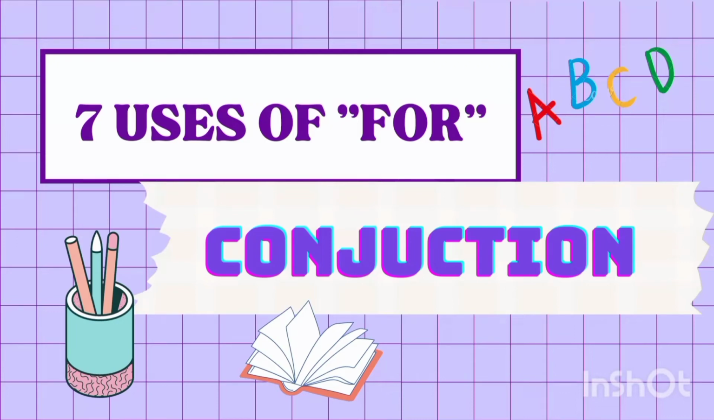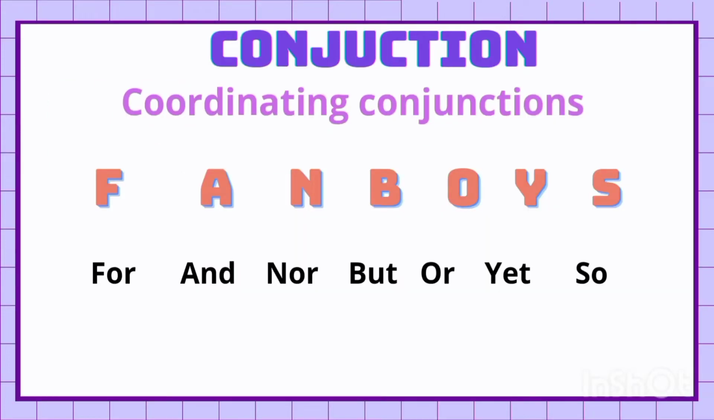As you all know, yesterday we started a topic, conjunction, and we learned the uses of and, but, or, so. In conjunction, today we will learn 7 uses of for. Let's start the video. But first you should know that conjunction has 4 types.